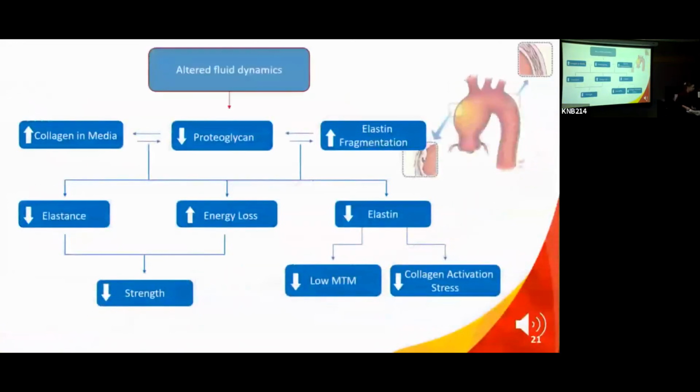Thank you. There we go, altered fluid dynamics, like I was saying. So this is something that we can measure non-invasively. So for us, it's very important. What else can we measure non-invasively? What we can also measure non-invasively are altered strain patterns that can be related back to this altered mechanics, right? So if you have an altered mechanics locally or of the whole aorta, it is going to show up in your strain.